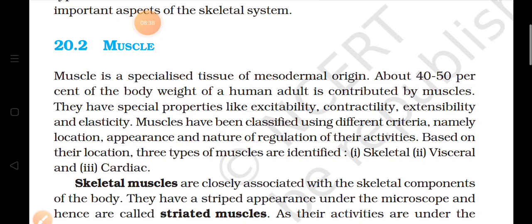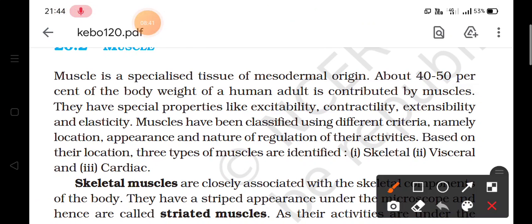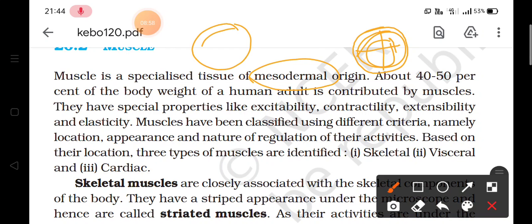In actual, muscles are mesodermal in origin. I have talked about this term earlier also. What is mesoderm? Whenever an egg gets fertilized, it forms zygote. Now this zygote gets divided into many cells, and these cells then arrange themselves in three layers, and these three layers, first one is ectoderm, second is mesoderm, and third one is endoderm.